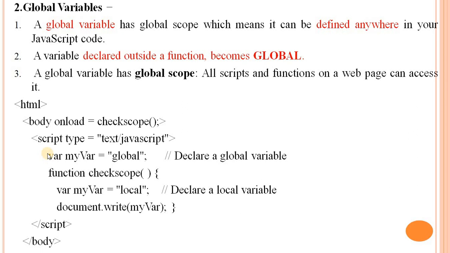A global variable is declared outside the function and is accessible to all functions, and a local variable is declared within a function and is accessible only within that function. By using document.write we display the result. What is the output of this program? It displays local on the web page.